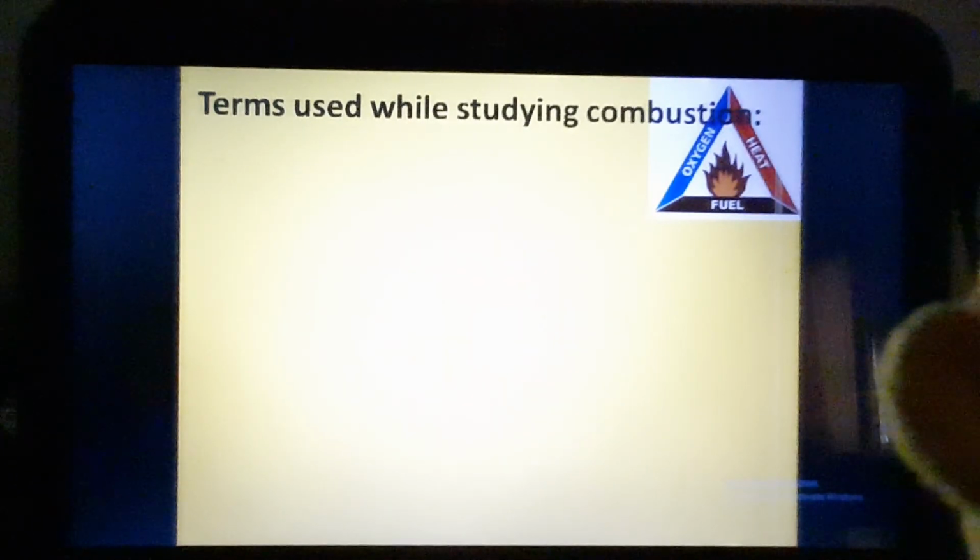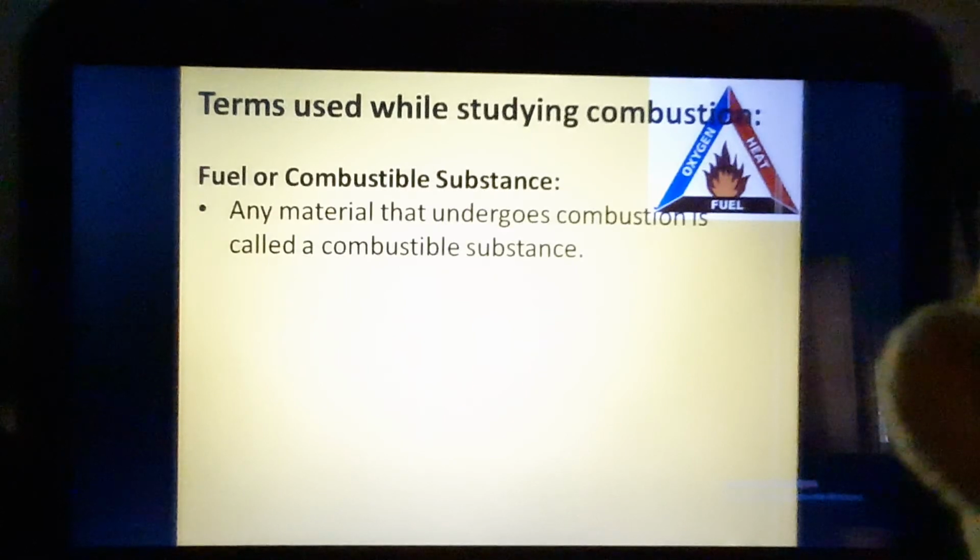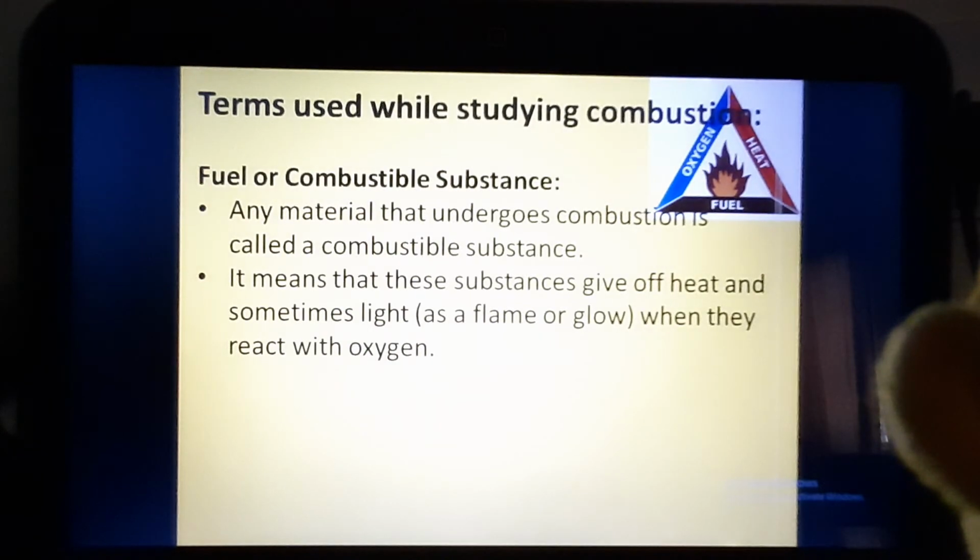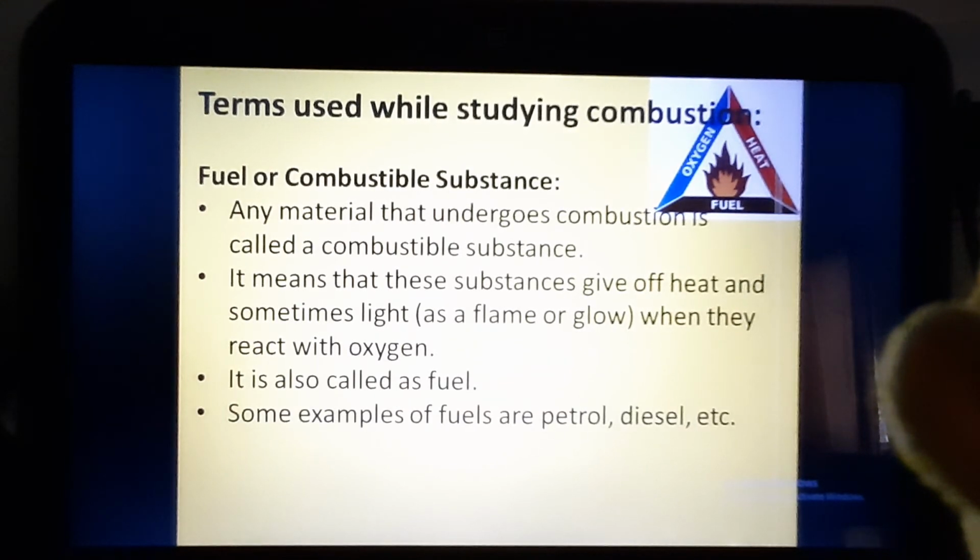Now, first of all, we will study the terms which are used for studying combustion. Fuel or combustible substance. Any material that can undergo combustion will be called a combustible substance. This means when this substance combines chemically with oxygen, it will give off heat or sometimes light. And the light can be in the form of flame or glow. So, a combustible substance is any substance which gives off heat and light when reacting with oxygen. This combustible substance is also called fuel. Some examples of fuels are petrol, diesel, etc.